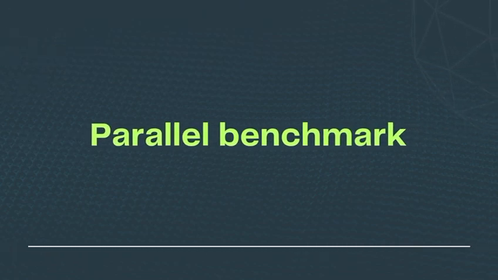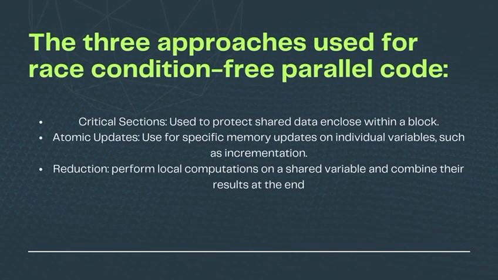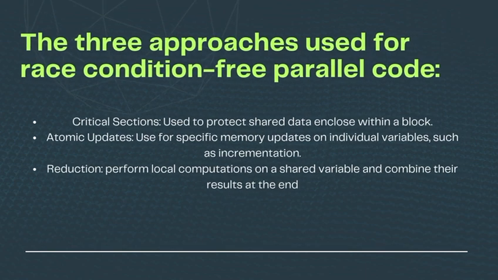Parallel benchmark. The three approaches used for race condition-free parallel code are critical sections, which are used to protect shared data enclosed within a block, atomic updates, which are used for specific memory updates on individual variables, such as incrementation, and reduction, which performs local computations on a shared variable and combines their results at the end.